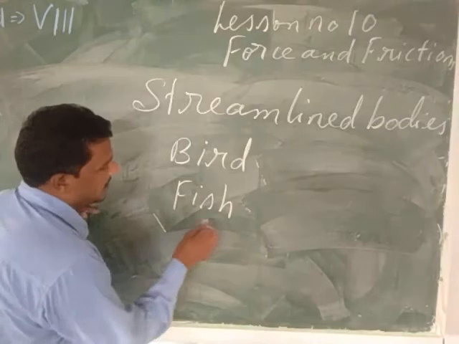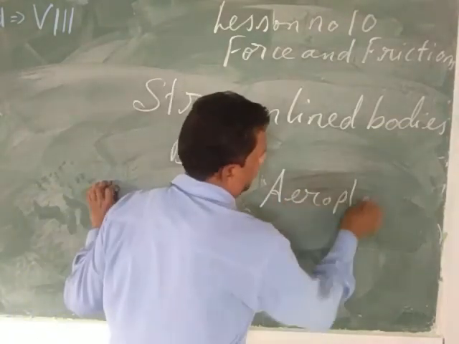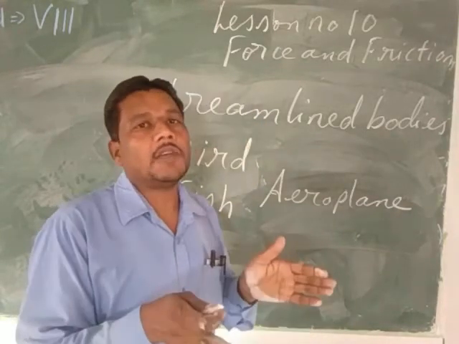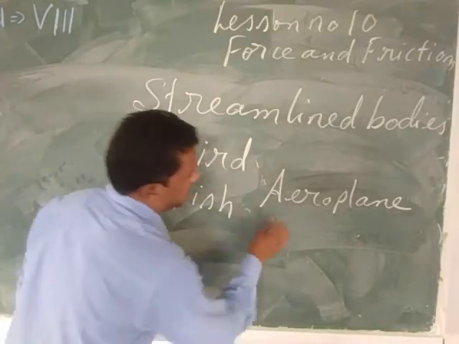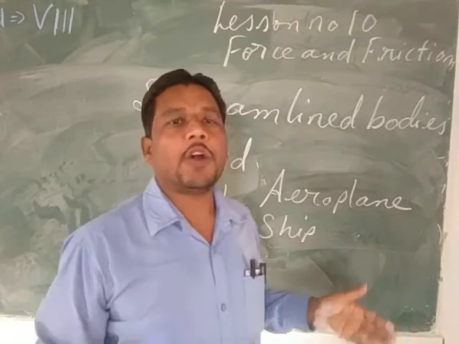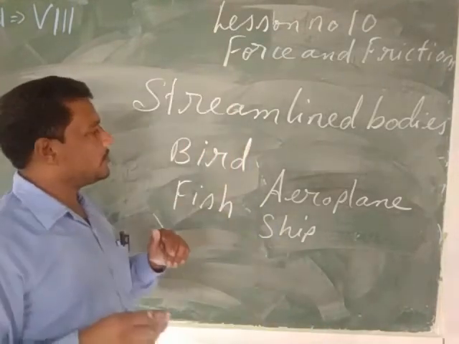In the same way, my child, if you are going to see the body of the aeroplane, A-E-R-O-P-L-A-N-E, aeroplane, the aeroplane is also pointed in the front, broader in the between, and again pointed at the back. Suppose if we are going to see the body of a ship, S-H-I-P, ship. The ship is pointed in the front, broader in the between, and again pointed at the back. So these are some of the examples from the nature, my child.